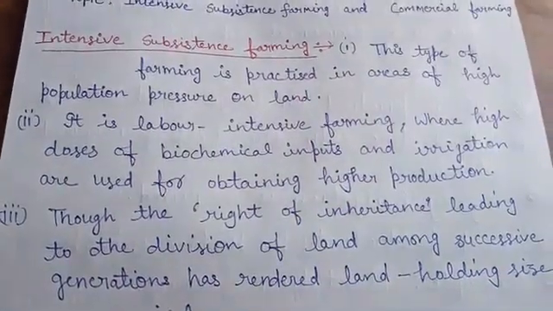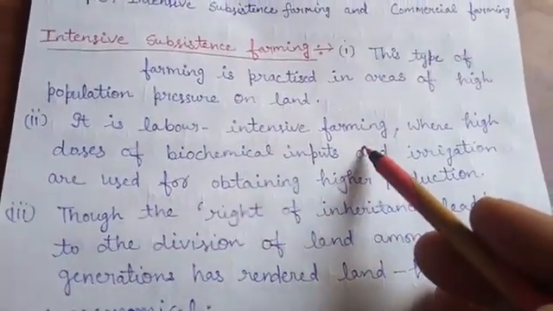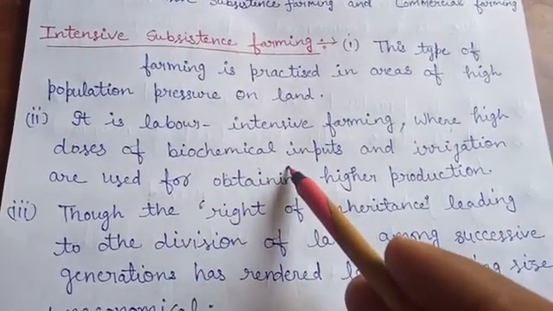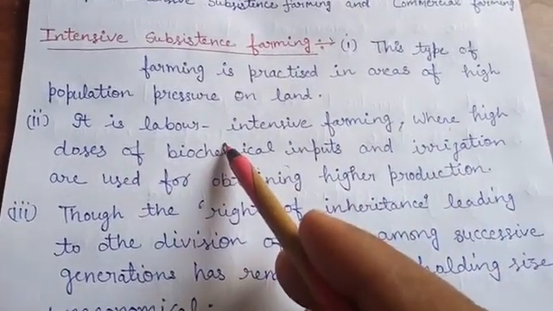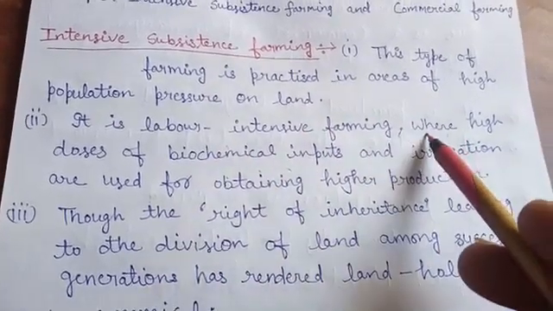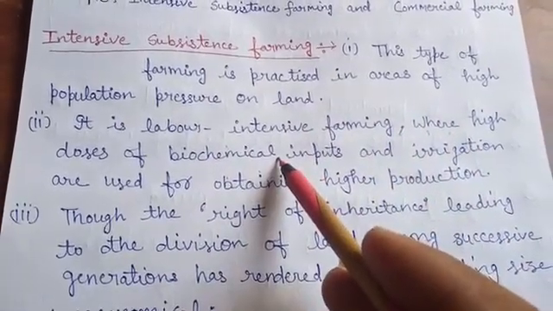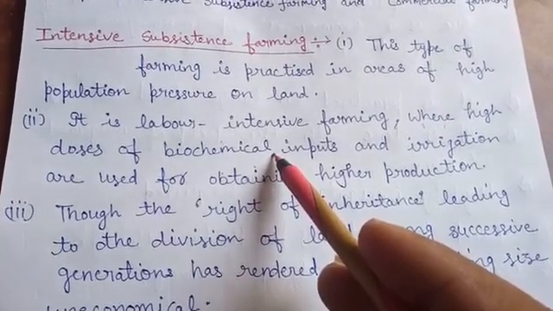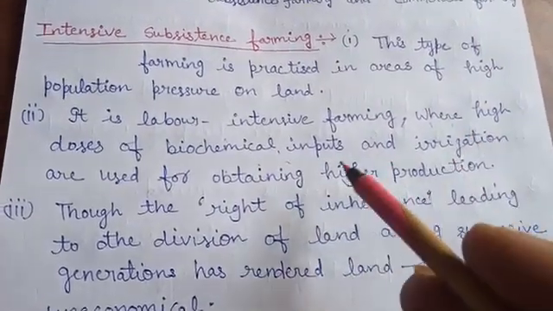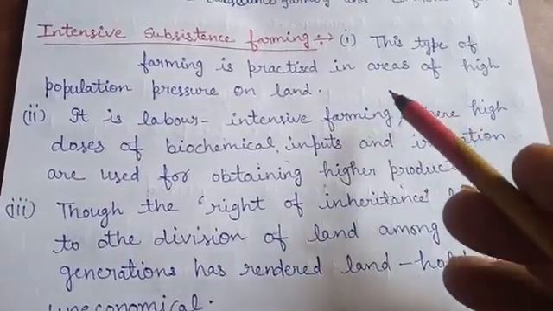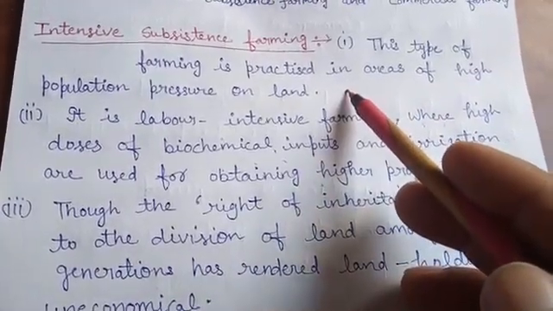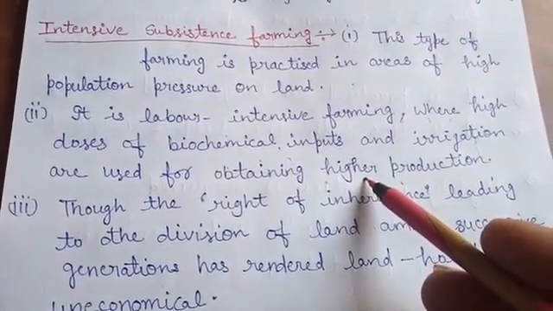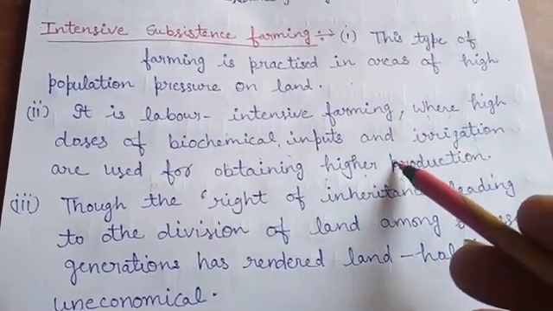farming. It is a labor intensive farming with high doses of biochemical inputs. We require labor for this farming. We also use biochemical inputs like pesticides, insecticides, fertilizers, etc. Irrigation is also used to obtain higher production, because there is a high population. To sustain their needs we want higher production, so we use all the modern inputs.